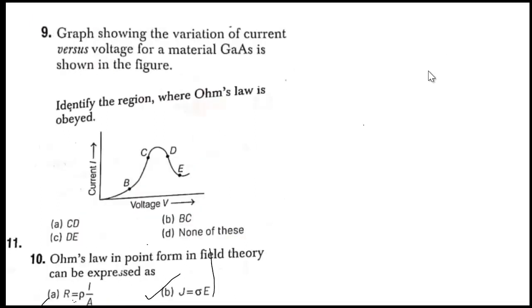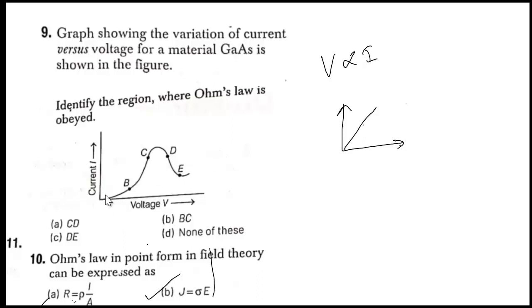Next question. The graph showing the variation of current versus voltage for a material, gallium arsenide, is shown in the figure. Identify the region where Ohm's law is obeyed. If Ohm's law is obeyed, then we know that V is proportional to I. Right? Ohm's law, V is proportional to I. That is directly proportional. In the VI graph or IV graph, you will get a straight line.